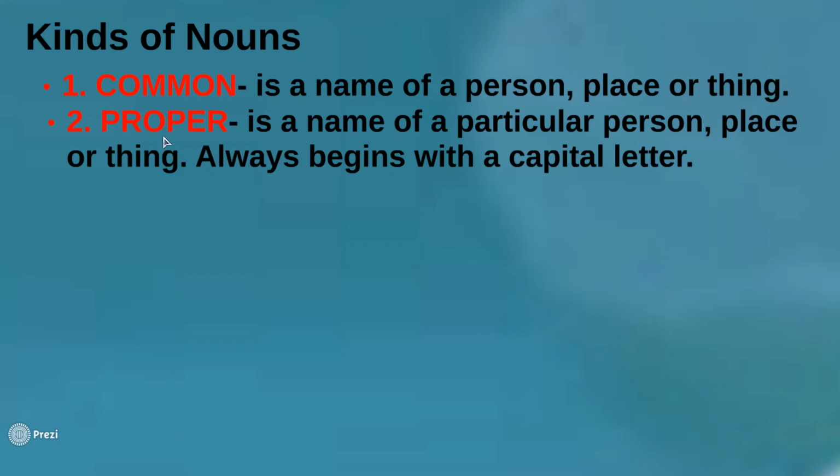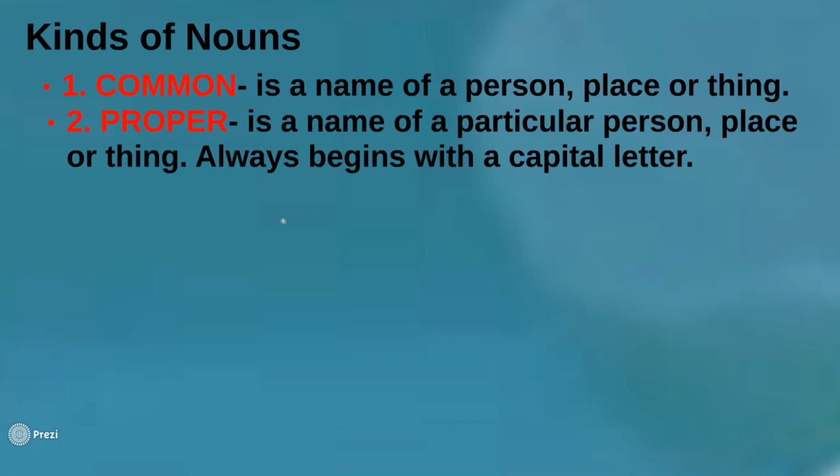For proper nouns, a proper noun is a name of a particular person, place, or thing. Proper nouns always begin with a capital letter. So when you say particular, you're talking about exact, you're sure of the name of the person, the name of that place, and the name of that thing. Brands, like parks for example, you are particular, you are certain of the example.